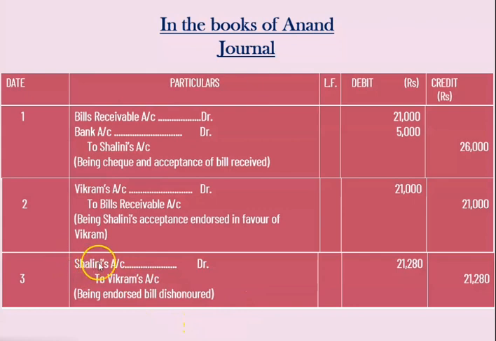Our entry is Shalini's account debit to Vikram's account, to endorsee's account, and amount here 21,000 rupees plus noting charges 280 rupees. Clearly, it is given here noting charges paid by Vikram and therefore we are going to add amount of noting charges along with the bill amount. So here Shalini account debit 21,280 to Vikram account 21,280. So this is the entry of dishonor.